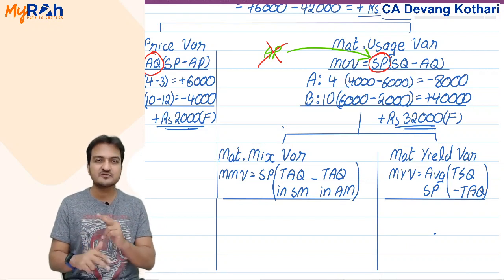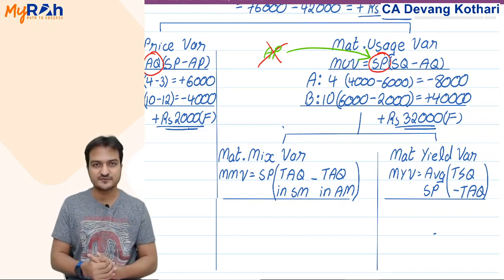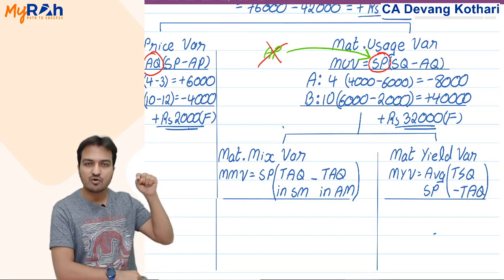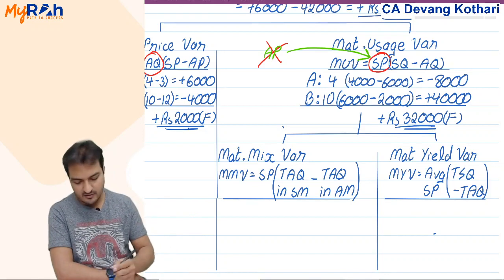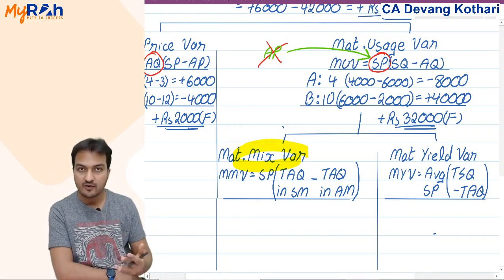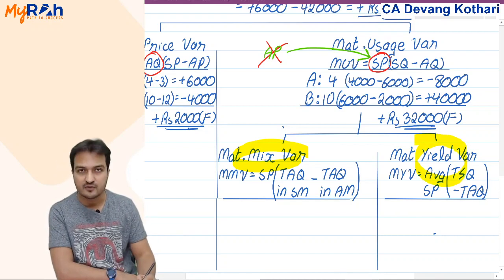Now this becomes my second reason why I saved cost. These are the exact two reasons here. Mixing more water is the example for the mix variance, and giving you a lesser quantity itself is my yield variance.